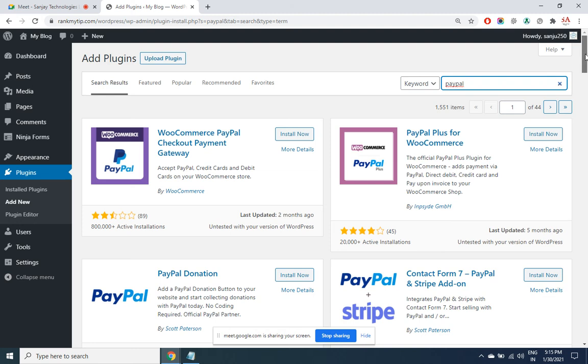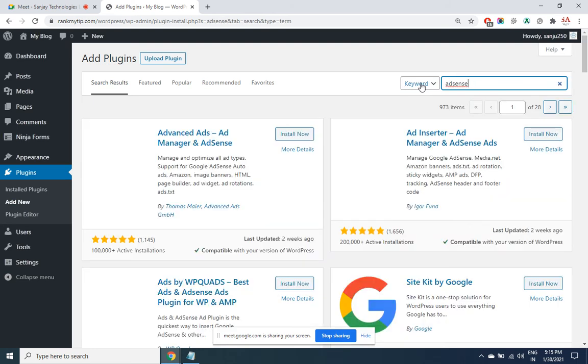1500 plus plugins are there. You want to integrate your AdSense account in the admin dashboard. There are a lot of plugins for it. Once you have installed this plugin, you'll be able to see your earnings here in the admin dashboard itself. You do not have to log in to Google AdSense. Very easily you can manage the ads here. 973 plugins are there on AdSense.